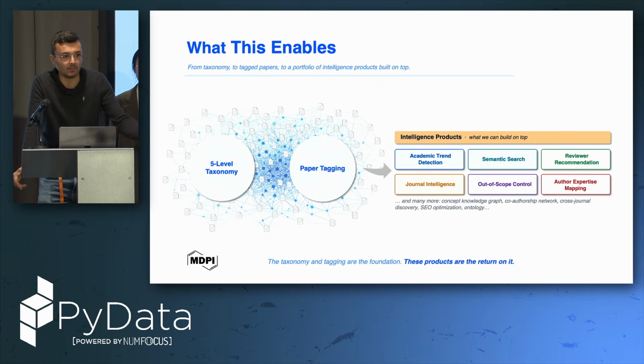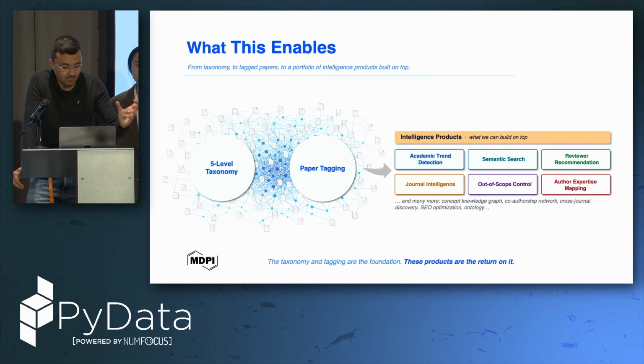And what does this enable? Many analytics on top of this, as you can imagine. We can have academic trend detection, so we can understand in advance which topics are emerging in academia. So the idea is to catch the demand as soon as possible, or to open a new journal or something like this.